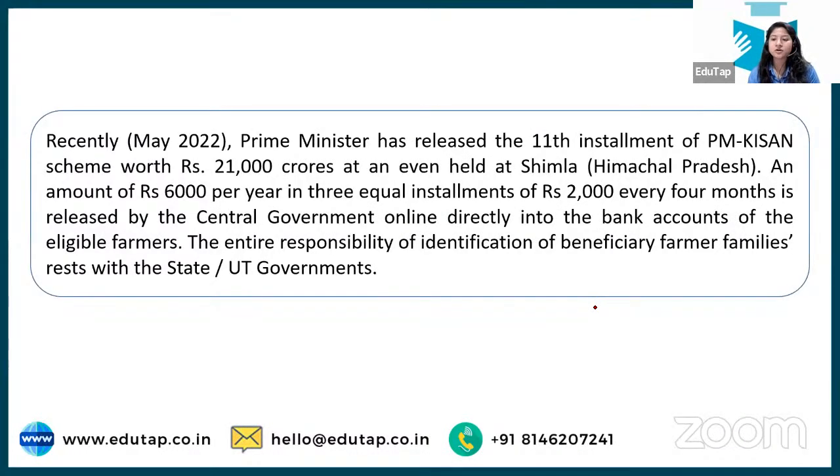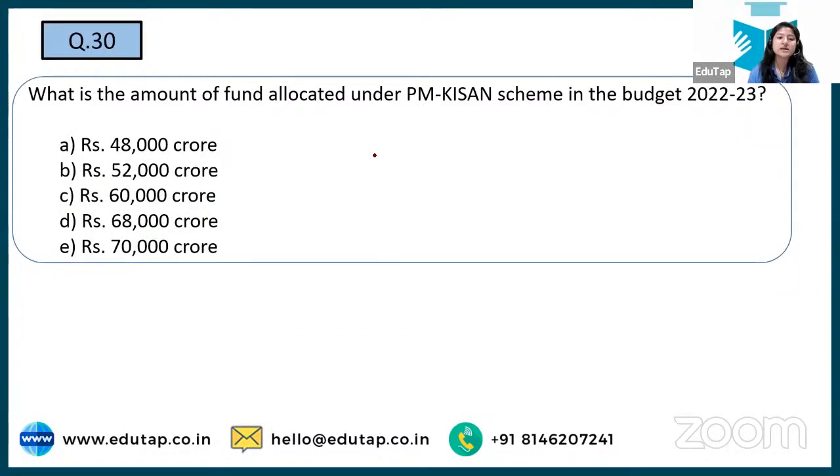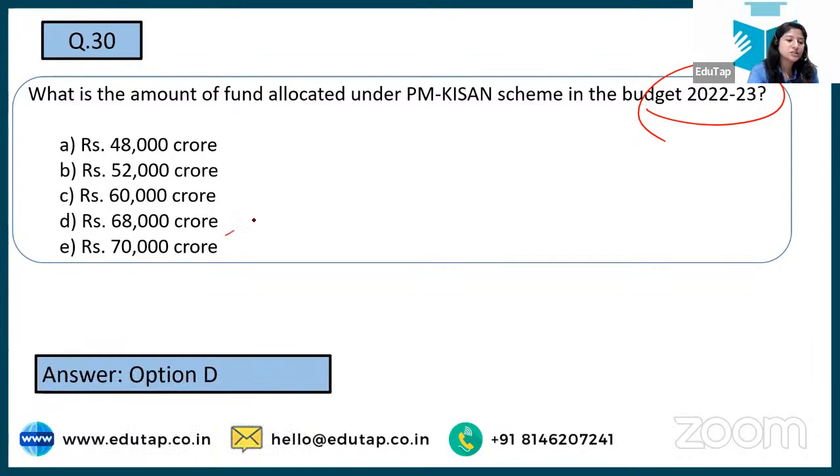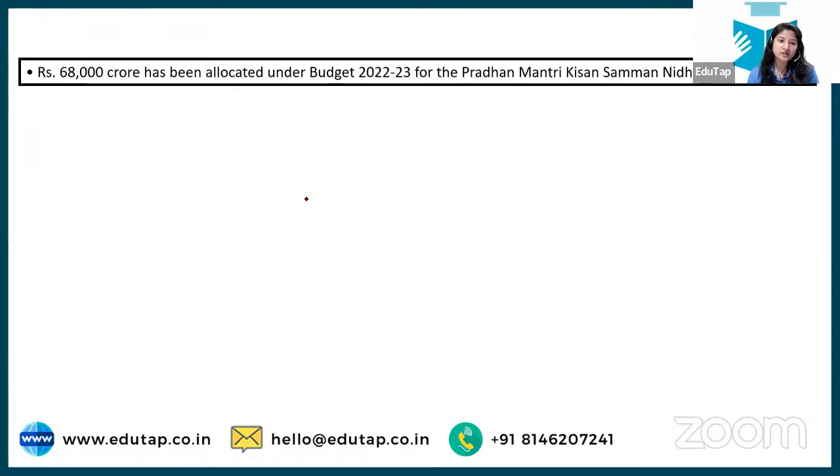Next, we're talking about the 11th installment of the PM Kisan scheme. Okay, so I don't think you need to read anything else out of it. We are talking about PM Kisan. What is the amount of fund allocated for budget 22-23? So you have to tell the right answer. Shivam, Nilesh, they came up, they say yes, it is option number D, that is rupees 68,000 crore. Yes, that is the right answer indeed. And this is for this year's budget allocation only we are talking about. Okay.